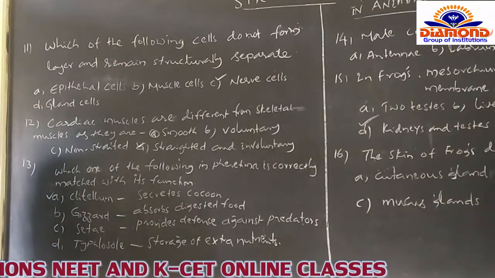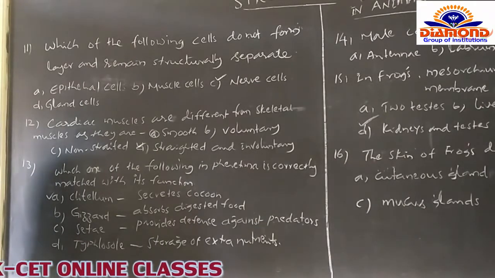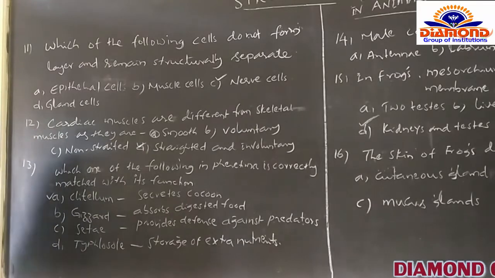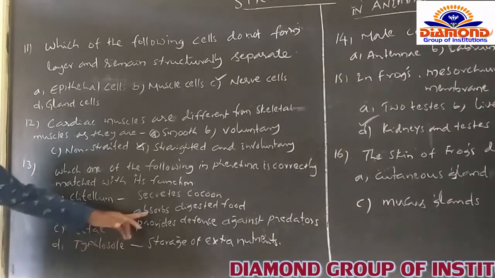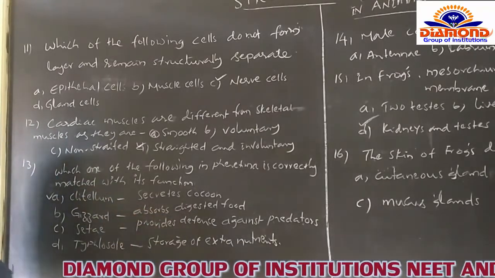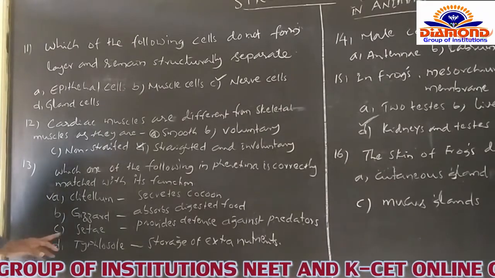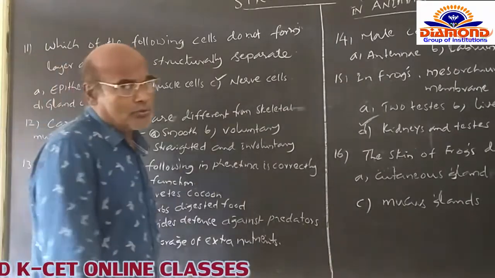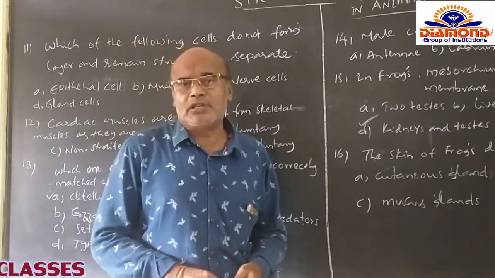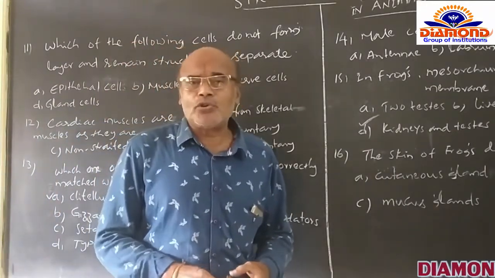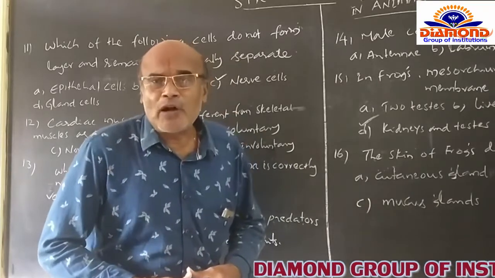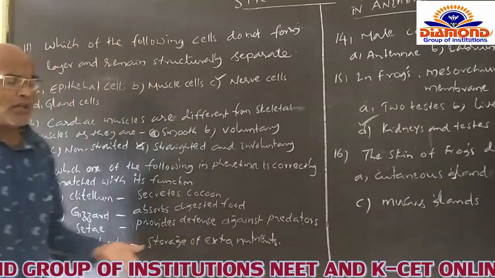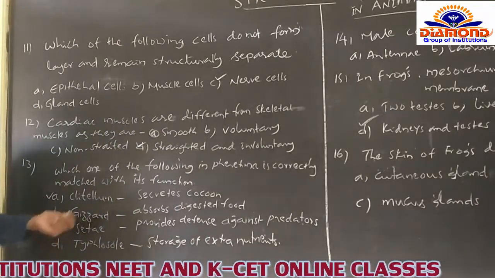The gizzard is a specialized part present in the alimentary canal of the earthworm, which is only meant to grind and masticate the food particles, not to absorb or digest food. C option says setae provide defence against predators. It is also not concerned with the function of setae, which perform the locomotion of the earthworm itself. That's why the C option is also not correct.